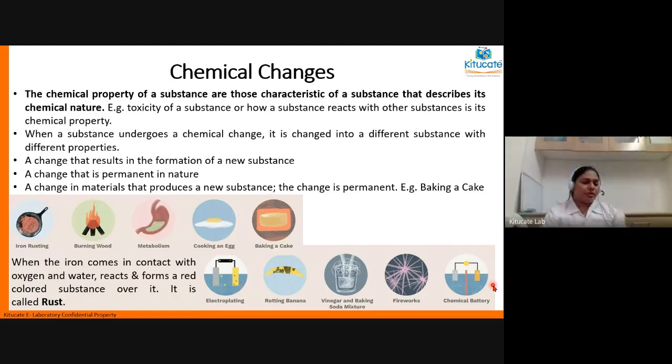All right, so this is how, whenever there is a chemical reaction taking place, whenever there is a change in the chemical property, and the new item which is formed has an altogether different set of properties, we say that chemical changes have taken place.